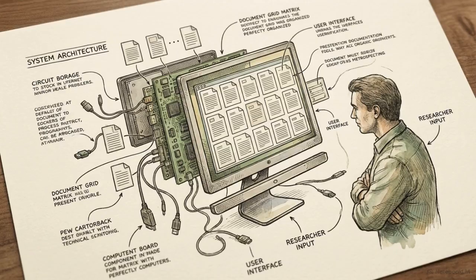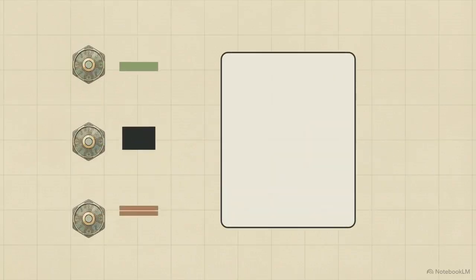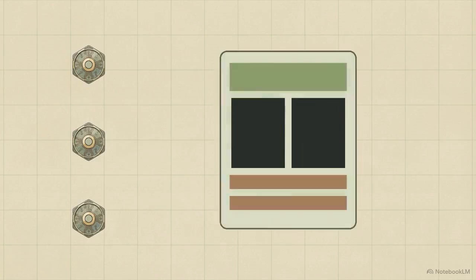To scale research volume, the human must be removed from the formatting loop. The researcher inputs the hypothesis. The system handles the document structure. Unlike standard large language models that predict the next token in a vacuum, a multi-agent swarm divides the workload across specialized nodes to construct a document mathematically.